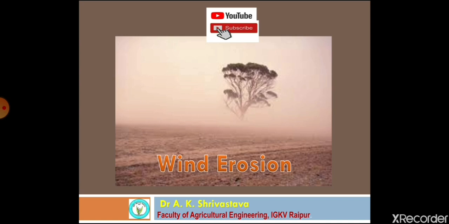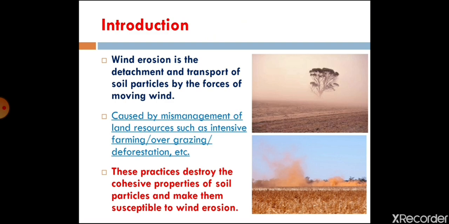So, wind erosion is one of the important topics of soil and water conservation engineering. In this, you have already learnt about water erosion, where you understood the transportation of soil particles by the action of water. That was the water erosion. And now in this case we are going to study wind erosion. So wind erosion is the detachment and transportation of soil particles by the force of moving wind.